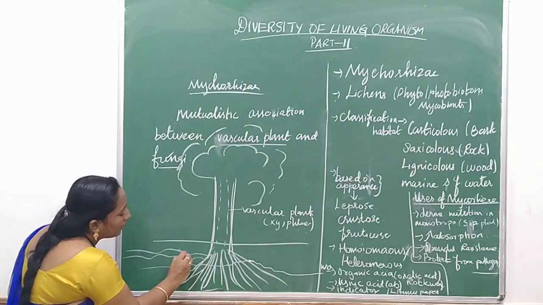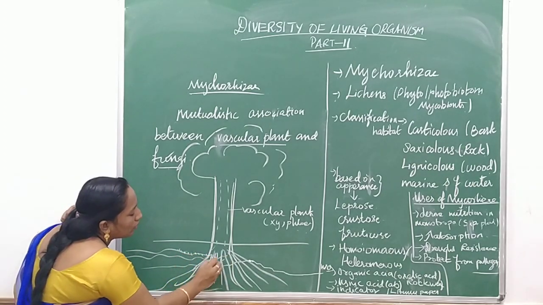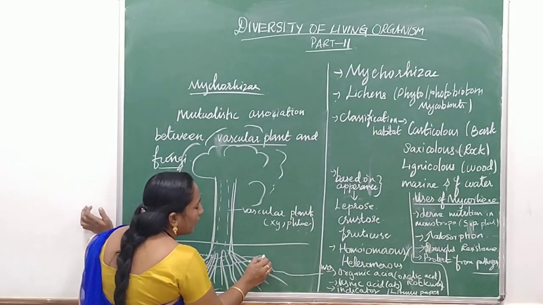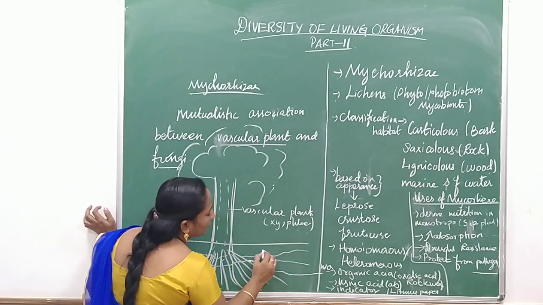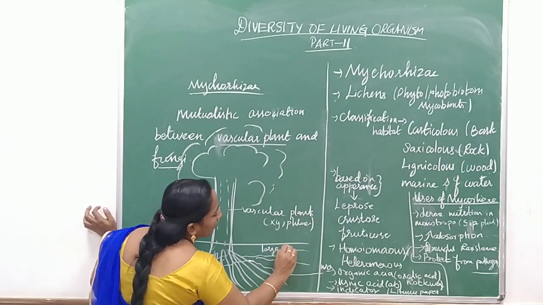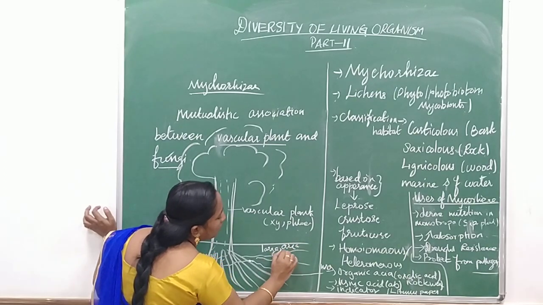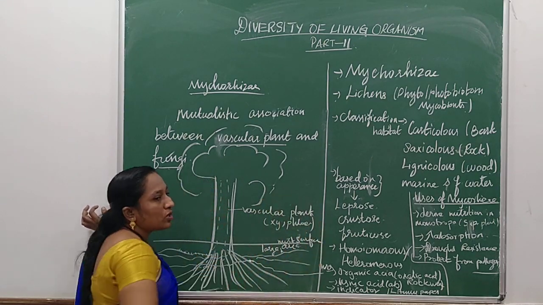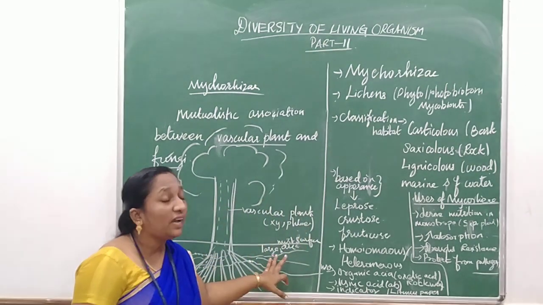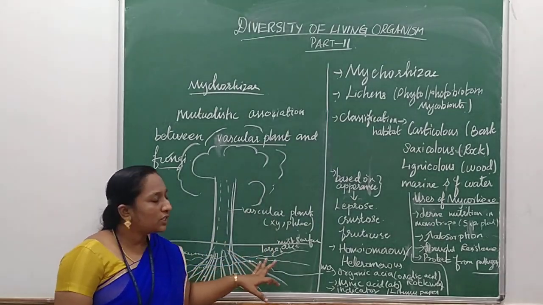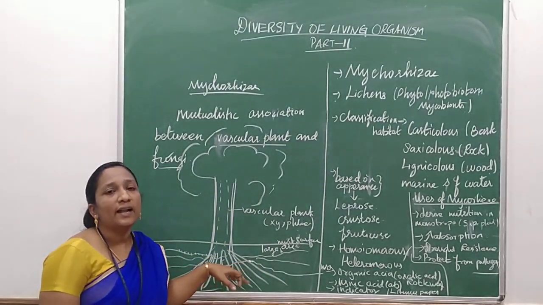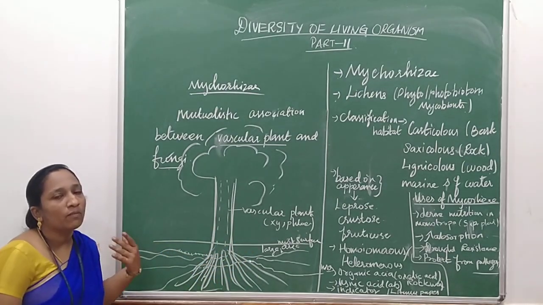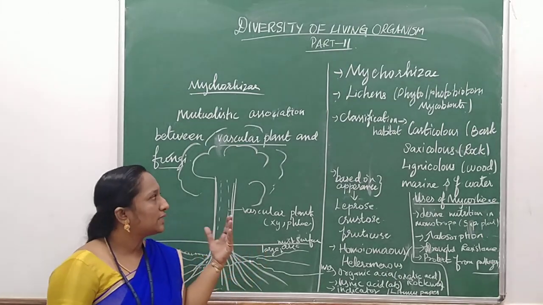So this fungus grows on the root of the vascular plant and spreads over a large area, so most of the surface of the soil is occupied by the fungi. This fungus grows with the root and forms an association. What is the symbiotic relationship between the fungi and this plant?